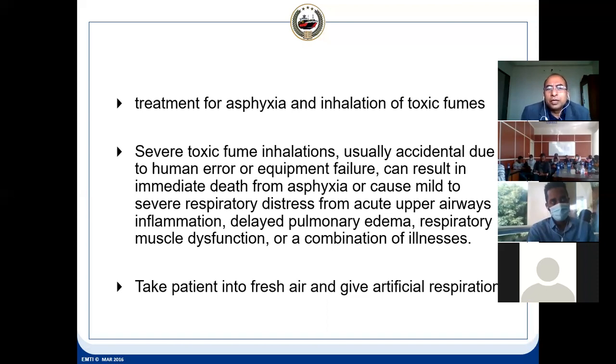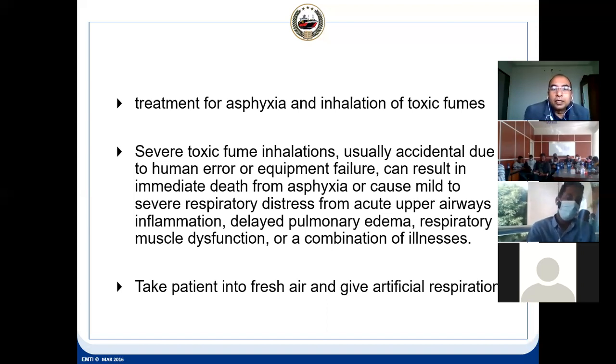So suppose the toxic fumes inhalation is severe. Why can it happen? It can happen due to human error. 80% of accidents are human error. It has been found by investigation in our merchant maritime industry.